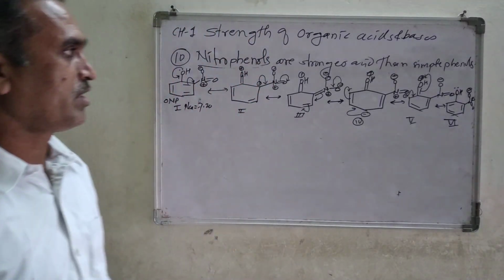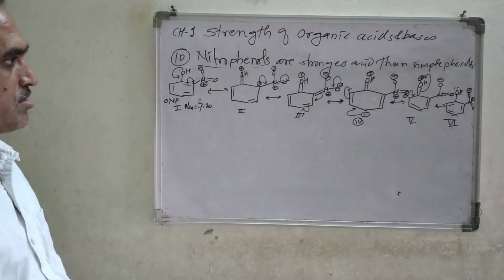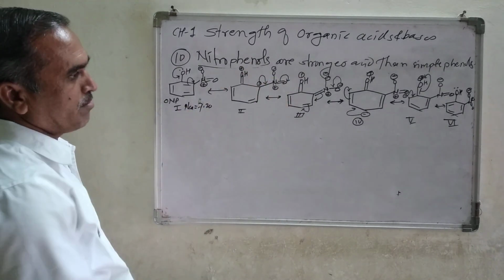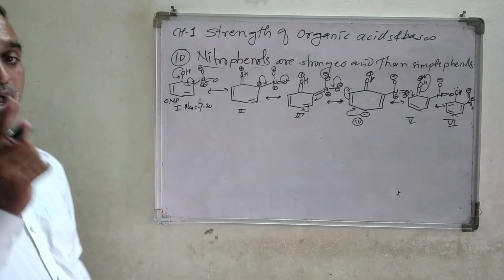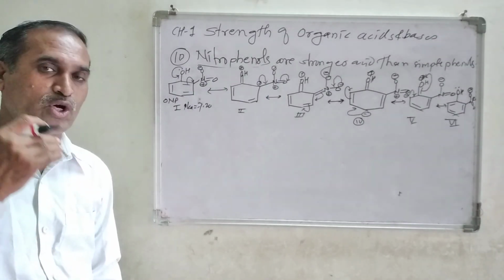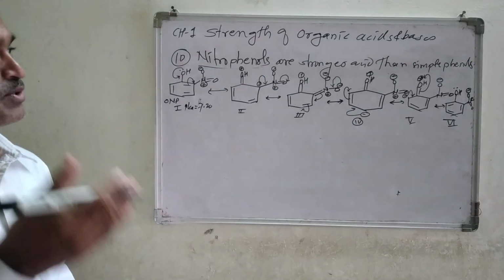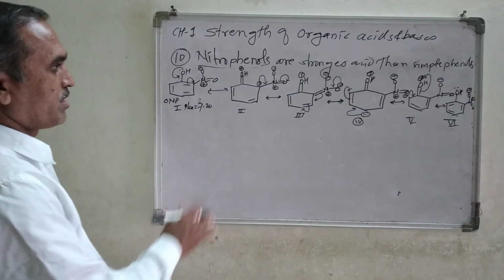How many structures did we get? Here are so many different resonating structures, nearly 6 resonating structures. And always remember, as the number of resonating structures or canonical structures goes on increasing, the stability of that compound goes on increasing. So that is there.